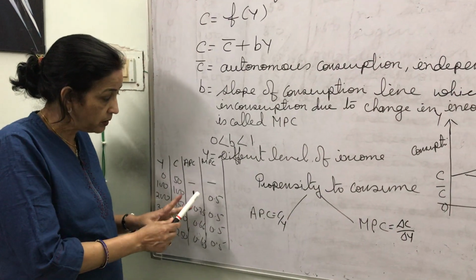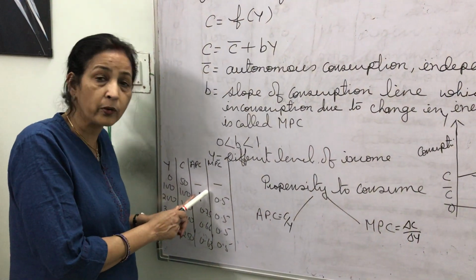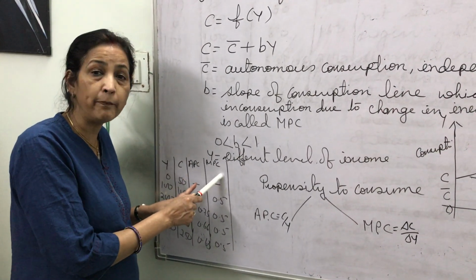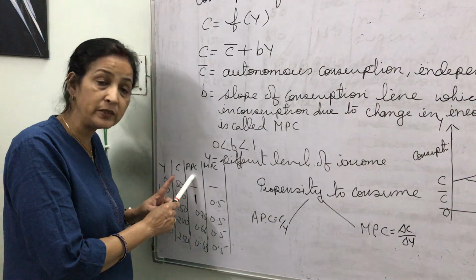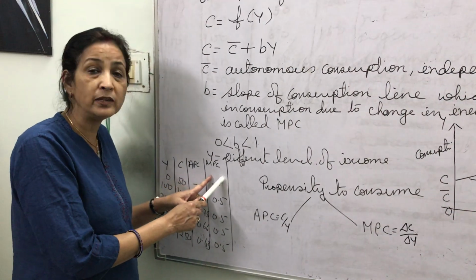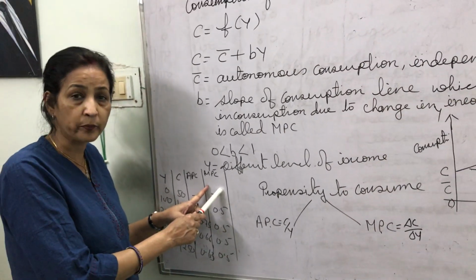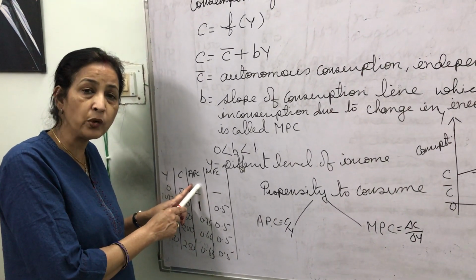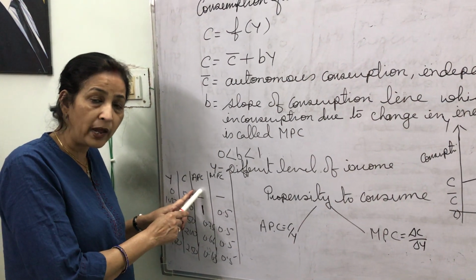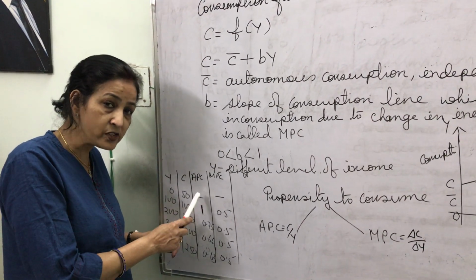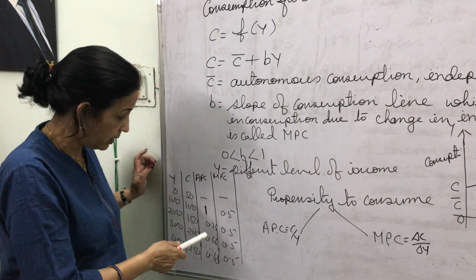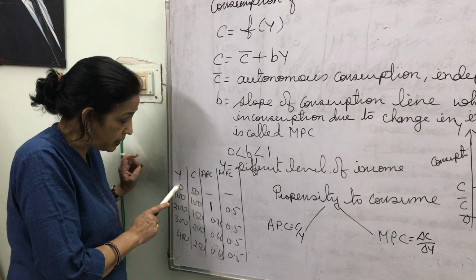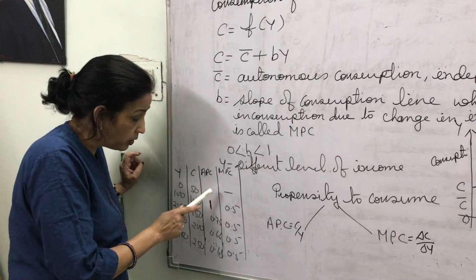Now we are coming to the two measures of propensity to consume, that is APC and MPC, average propensity to consume and marginal propensity to consume. Average propensity to consume is the ratio of consumption and income, that is C by Y. Therefore, at zero level of income, what will be APC?